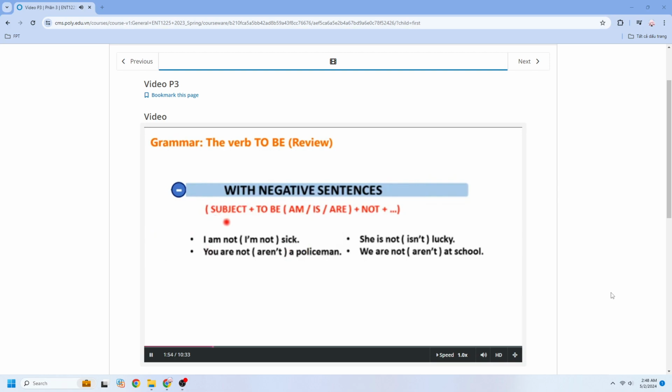Structure: subject plus verb to be, am, is, are, plus not, plus clause. Let's see. I am not sick. I'm not sick. You are not a policeman. Contraction: you aren't a policeman. She is not lucky. She isn't lucky.